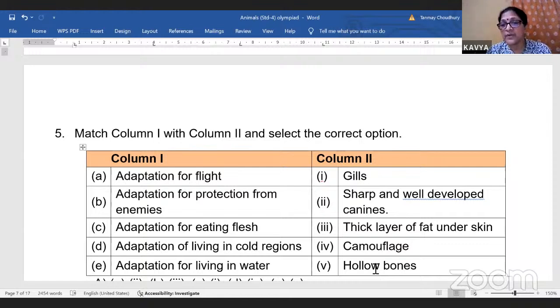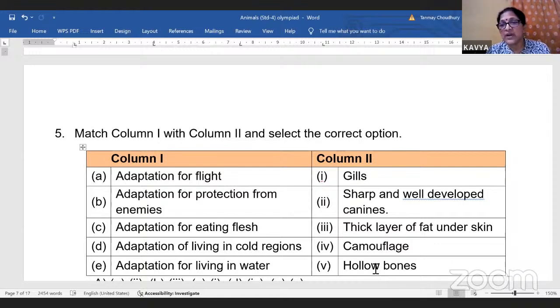And one of the adaptations is they've got hollow bones. So hollow bones make the body of the bird light. If the body of the bird is light, it will be able to fly. Another adaptation of the bird is that it has wings to fly. They've got a streamlined body to fly, so that a streamlined body can cut through water. A fish has got a streamlined body adapted to swim in water so that it can cut through water and swim. The bird has got a streamlined body so that it can cut through air.